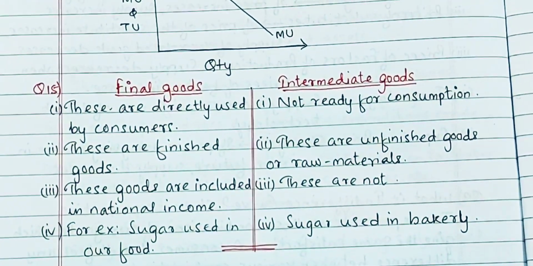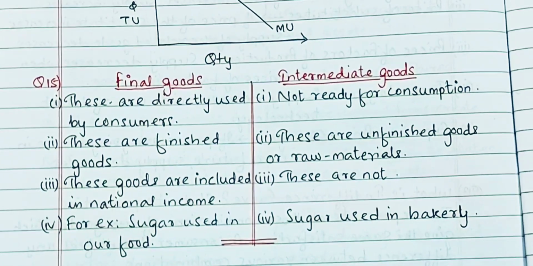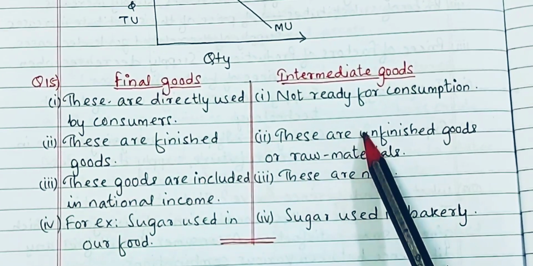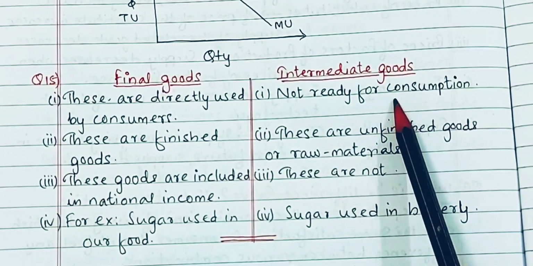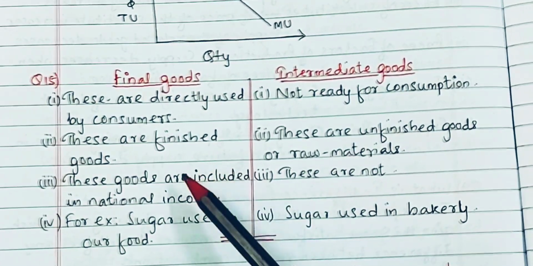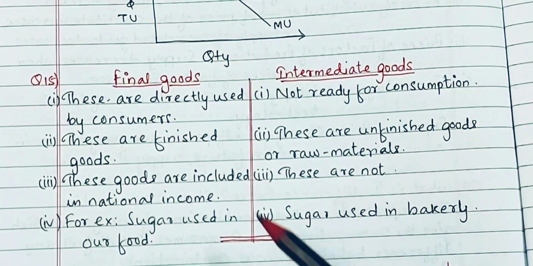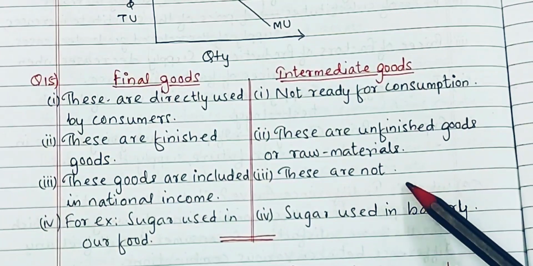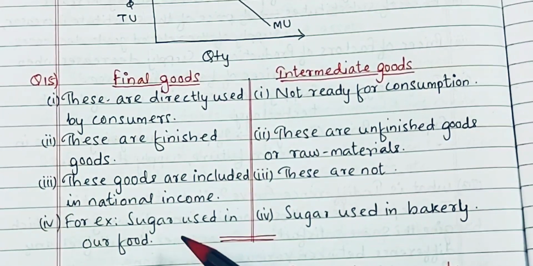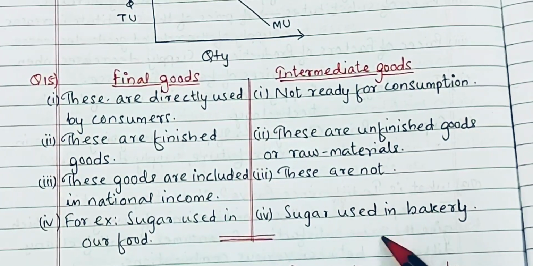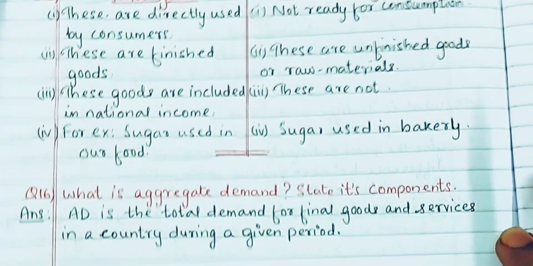Next, difference between final goods and intermediate goods. देखते हैं, as the name implies, final goods, these are directly used by the consumers, and intermediate goods, they are not ready for consumption. That is like they are in the production process, that means raw materials. And final goods are finished goods, whereas intermediate goods are unfinished goods or raw materials. And final goods are included in the national income, whereas this cannot be included in national income. And examples यहाँ पे दिया हुआ है, जैसे sugar that we use in our houses is final good, whereas sugar which is used in bakery or factories, so that is intermediate goods. Let's move on to the next question.